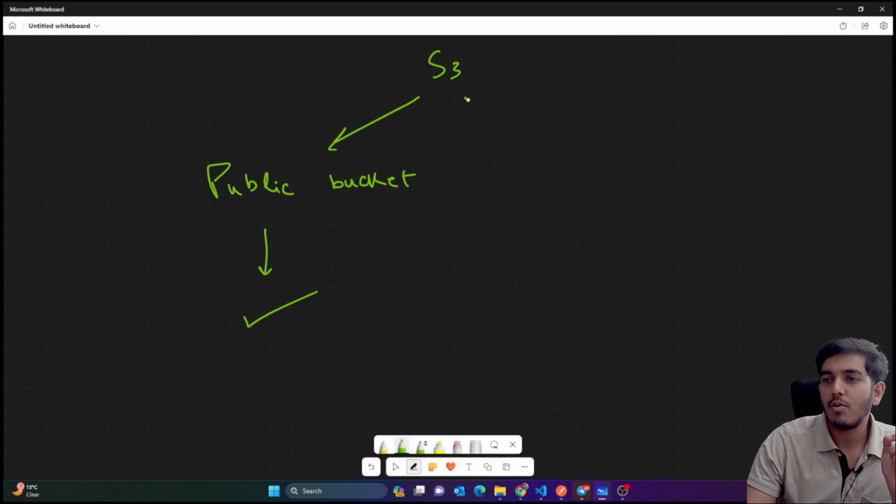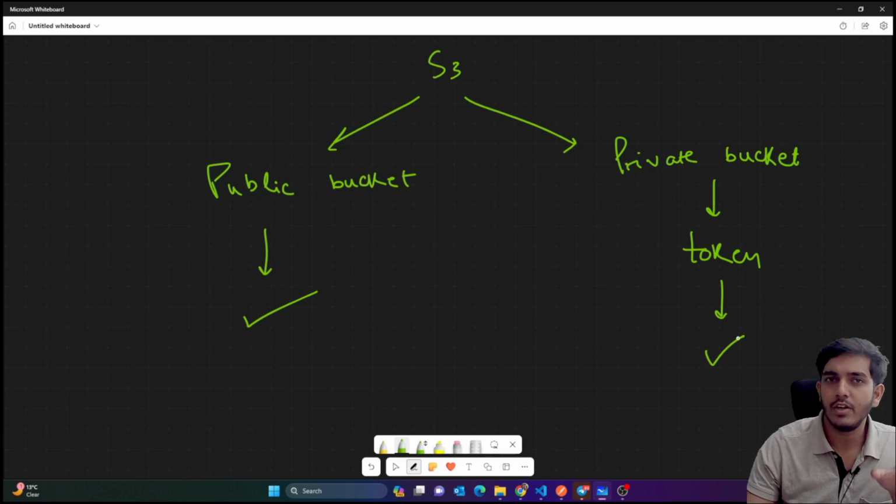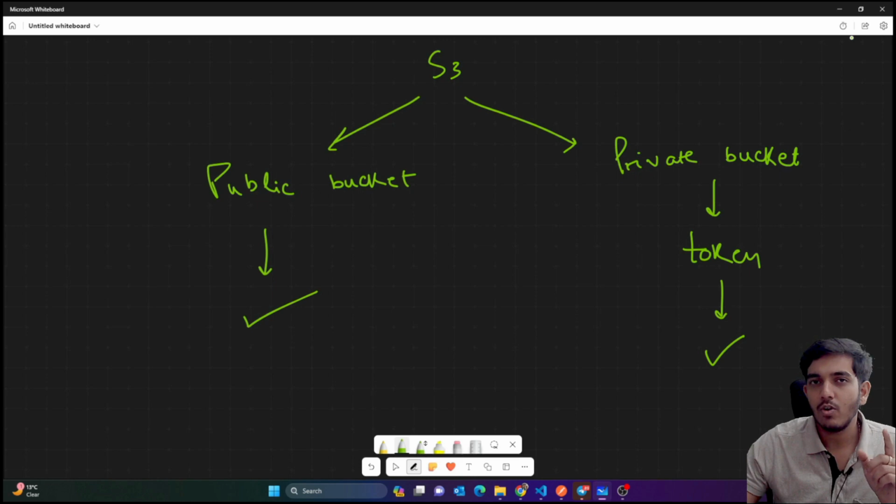But if the bucket is private, that means not everyone can see this. Only the people who have the token, which we are going to provide, can access the image, video or PDF file. Okay, so that's the difference between these two. For today in this video, we are going to explore the public bucket. In the next video, we're going to explore the private S3 bucket.